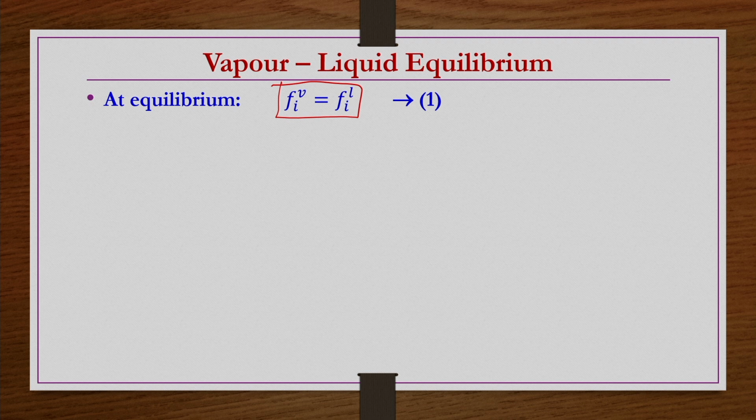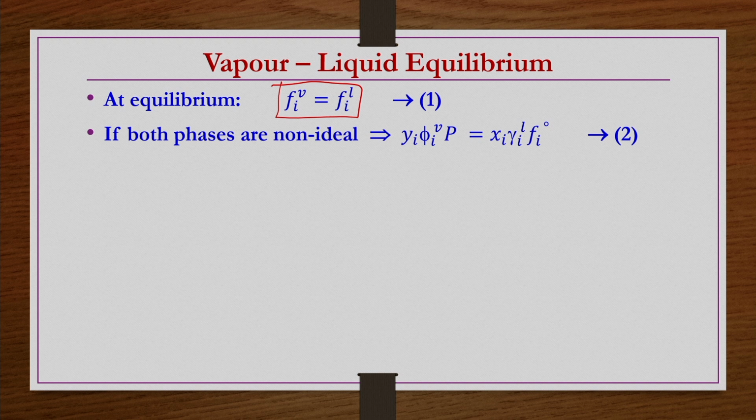For a vapor phase, if it has non-ideality, we can obtain fugacity by y_i phi_i^V P, which is equal to, and if it is a liquid phase, non-ideality can be brought into the picture by x_i gamma_i^L f_i^0, that is what we have already seen. So both vapor and liquid phases are having non-ideality, and then we will have this equation.